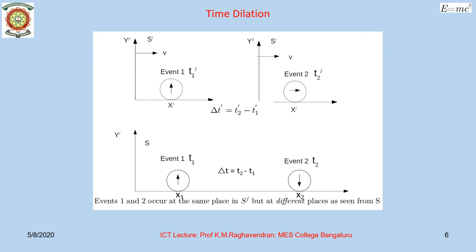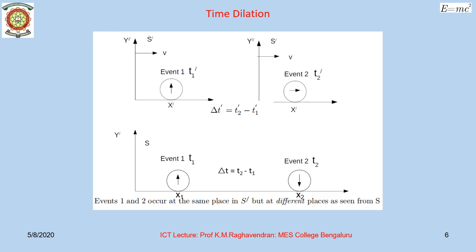To dilate means to become larger. Another consequence of the Lorentz transformation equation is that the time interval between two events is affected by the relative motion between the observer and what is being observed. As a result, a clock that moves relative to an observer ticks or runs slower than it does when it is at rest with respect to the observer.